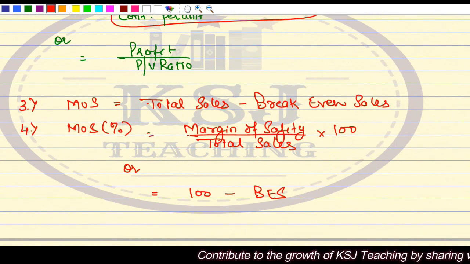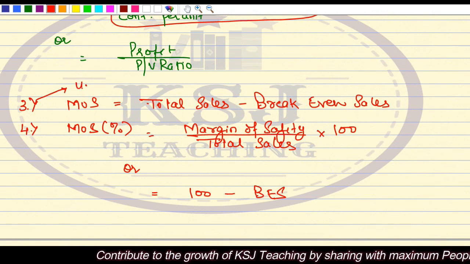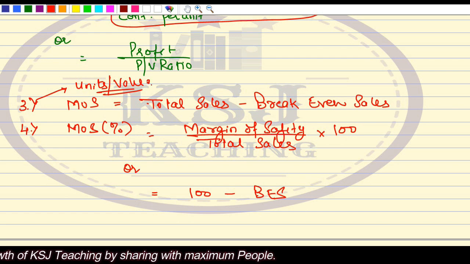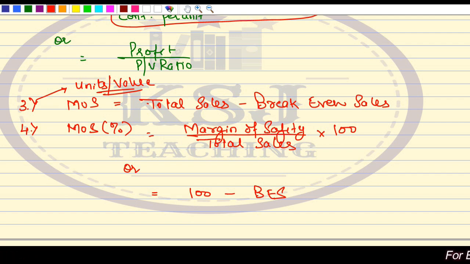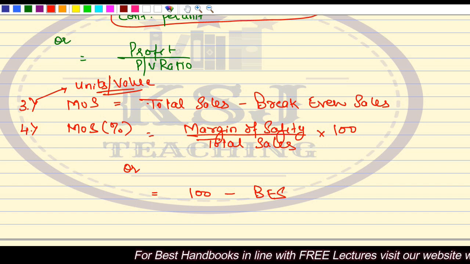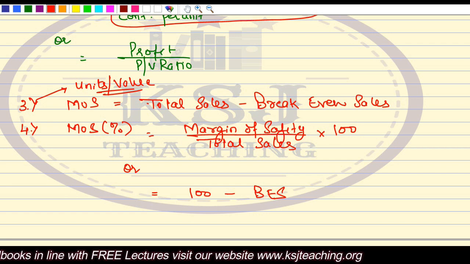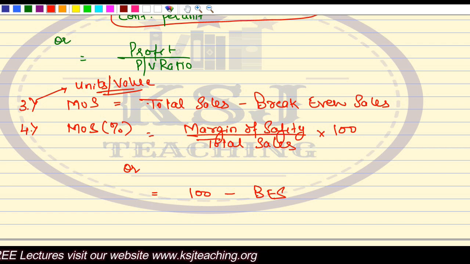This formula can be used for units also or for value also: total sales in units minus break-even sales in units, or total sales in value minus break-even sales in value. I hope there are no doubts in this point. Now let's come to the practical part.